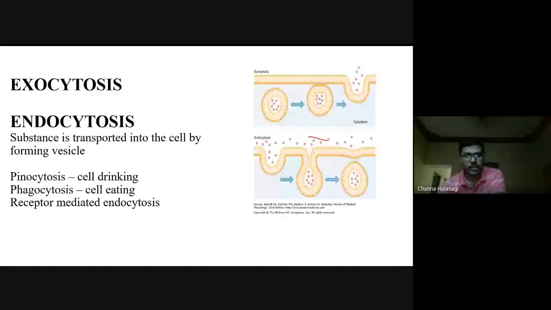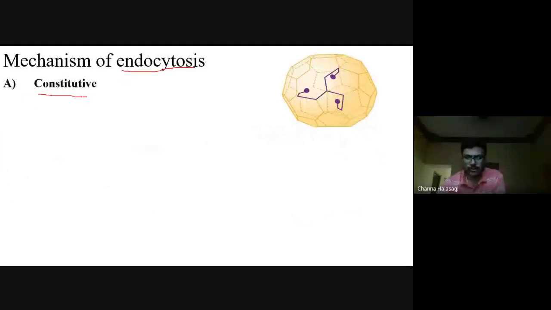There are two types of mechanisms in endocytosis. Whatever you saw in this diagram is called the constitutive pathway. The macromolecules come and attach to the cell membrane, there is formation of a vesicle, and it pinches off. That is the constitutive pathway. One more is called clathrin mediated. This is an image based question. So what is this image?